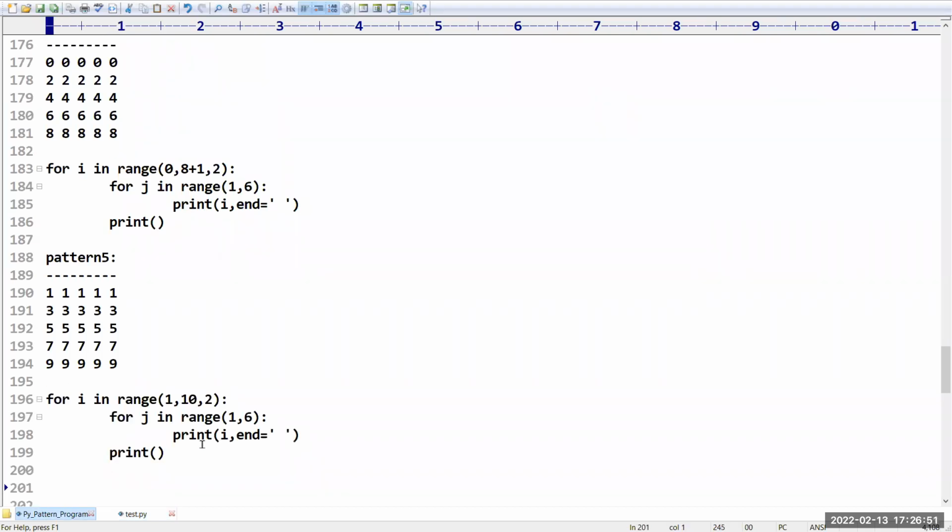Please confirm if there are any doubts about printing even rows and even columns. Clear, right? Please concentrate on Python. Java we will see later.